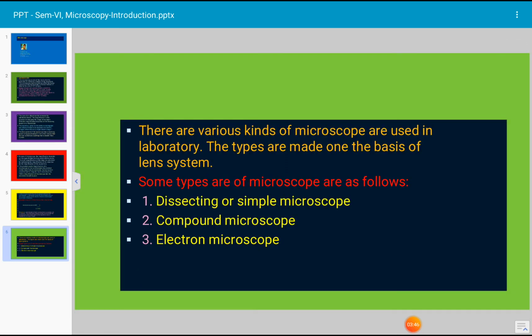There are various kinds of microscopes which are used in the laboratory. The types are made on the basis of the lens system. Some types of microscopes are discussed here, names only. Number 1, dissecting or simple microscope. Number 2, compound microscope. Number 3, electron microscope. Let us see the details of all these three types of microscopes in the next video.